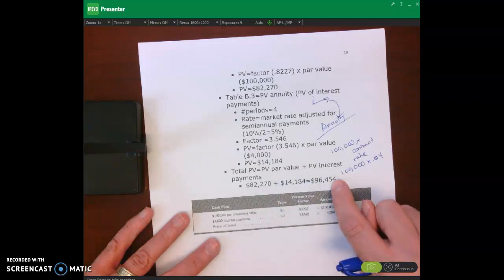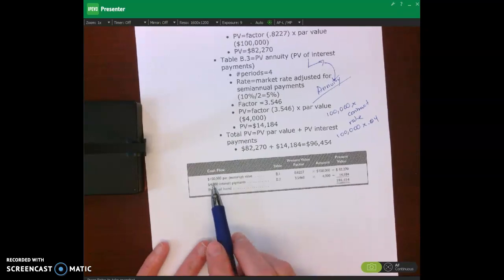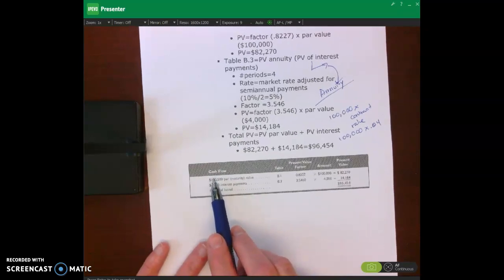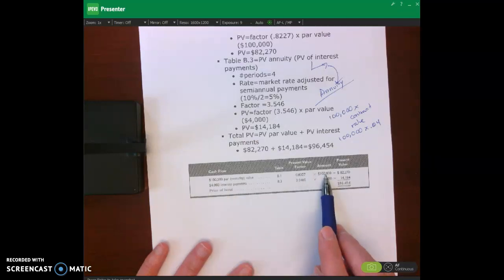This is the price of the bond. Okay? And when you're solving these kinds of problems, it helps to set up a table similar to this, where we have our cash flow, then we have our interest payments, times our factor times the cash flow, gives us the present value.